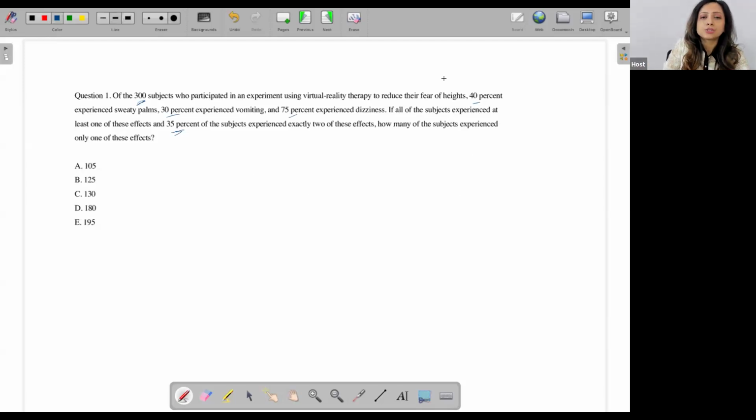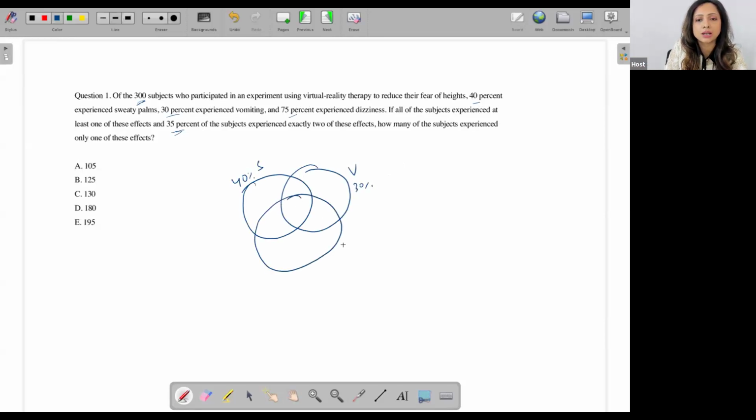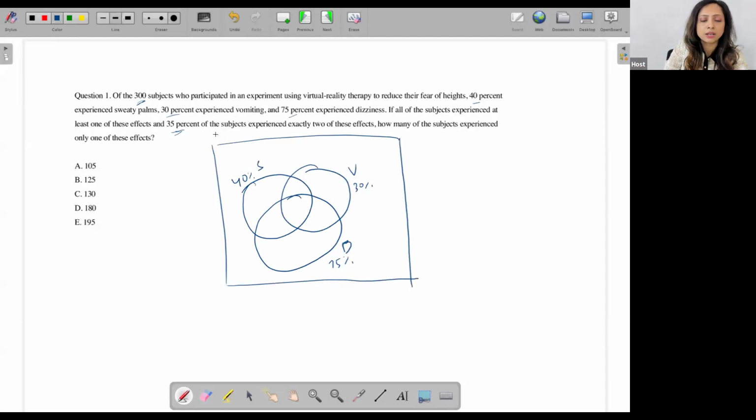All right. So then I have 40% experienced sweaty palms, so I'll say 40, sweaty. If you wish, you can write percent so that you don't forget it later on. Then 30% experienced vomiting, and 75% experienced dizziness. And overall, I have to remind myself that I have assumed that there are 100 people, and I have a "none" over here. I don't know what that is.